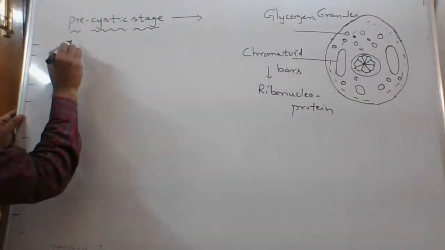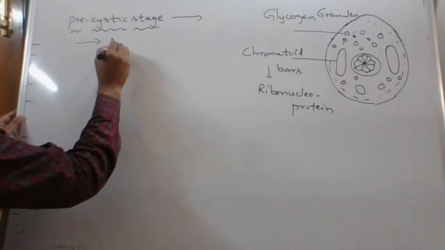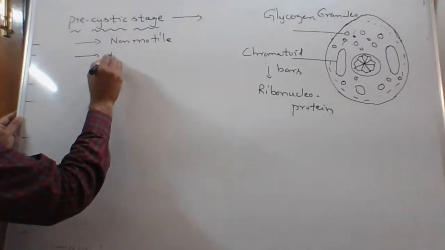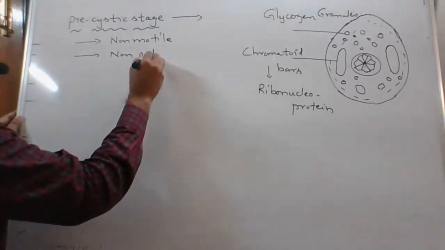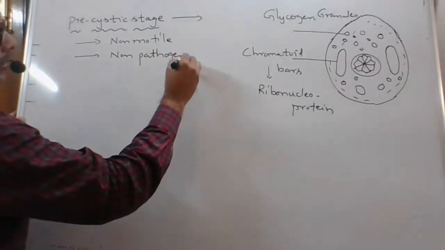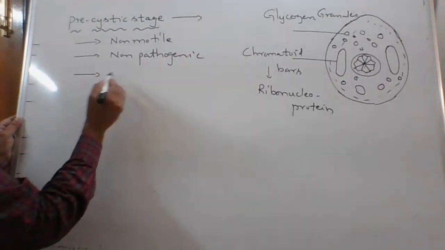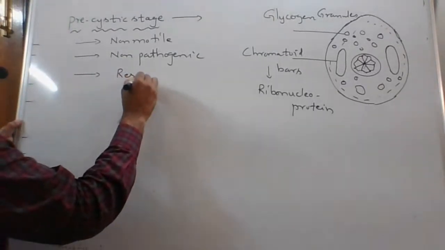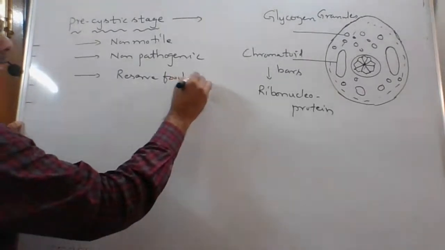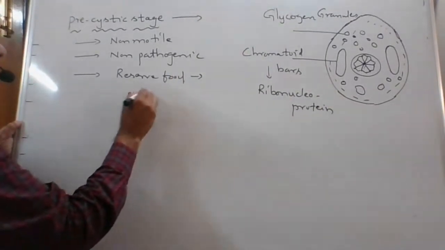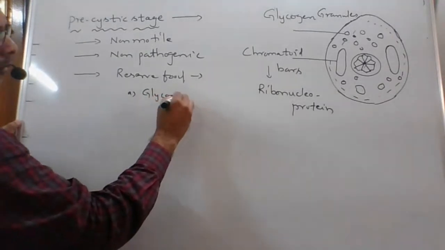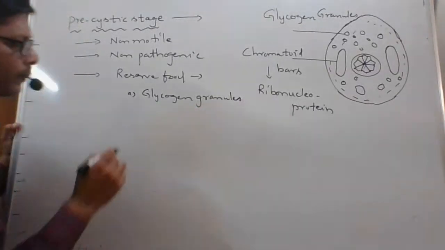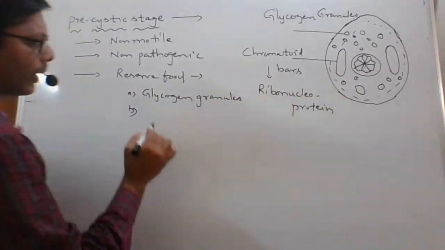Repeating again, the pre-cystic stage is a non-motile, non-pathogenic stage, oval or spherical in shape, which is not important. The reserve food is in the form of, one, glycogen granules, and the other, chromatoid bars.